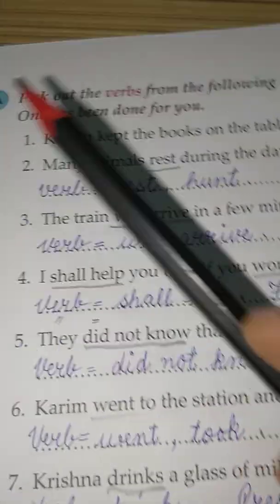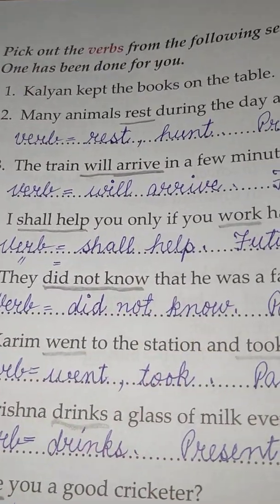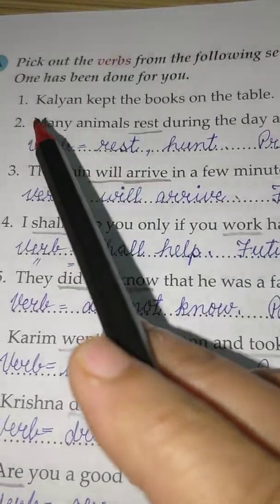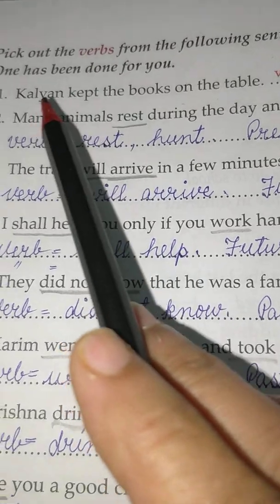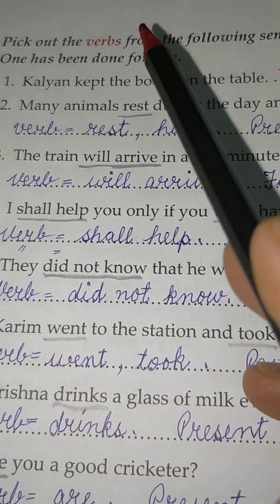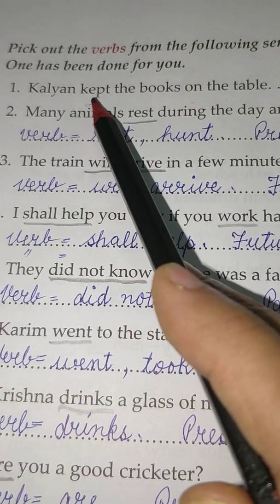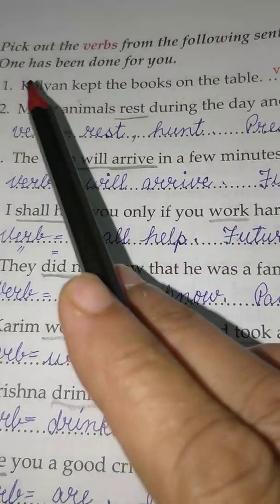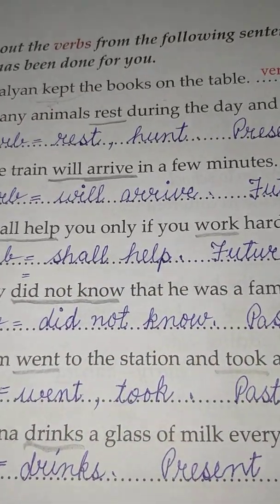Now there is an exercise. Pick out the verb from the following sentences and name their tenses. One has been done for you. Kalyan kept the book on the table. Now you have to see what action is being done in the sentence. Action is kept. He did something. So this is the verb, kept. And now the form of the verb is already changed. Almost changed. So it is the past tense.